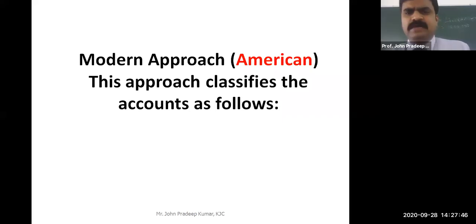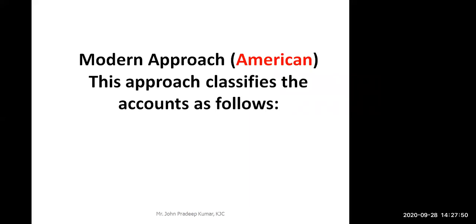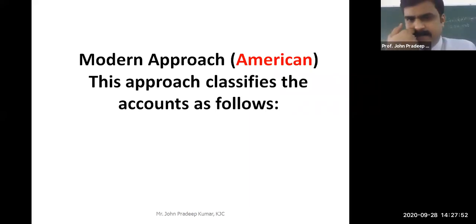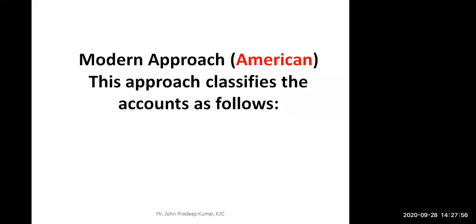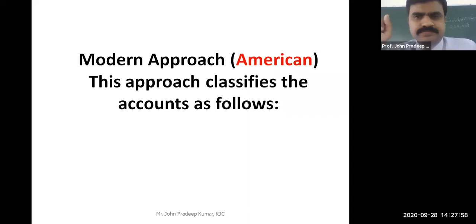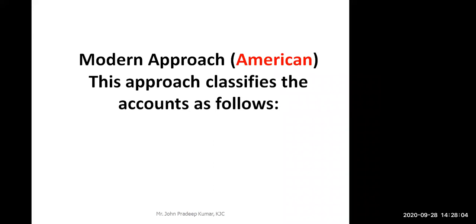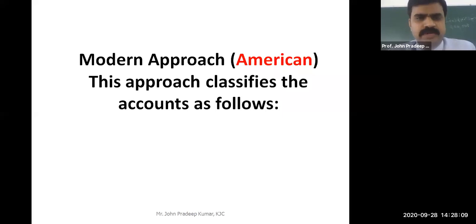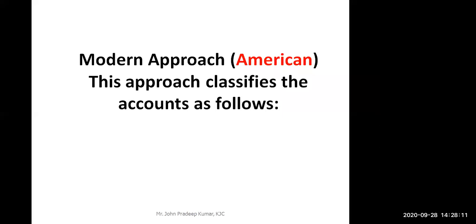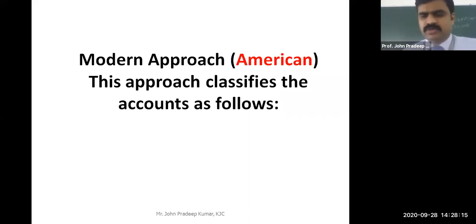Can someone give me examples, because others will be able to understand? Land, building, furniture, machinery, debtors, cash. Property again is a vague term. What is very specific? Trademarks, goodwill, machinery, vehicle, investments. Okay, so everybody knows.